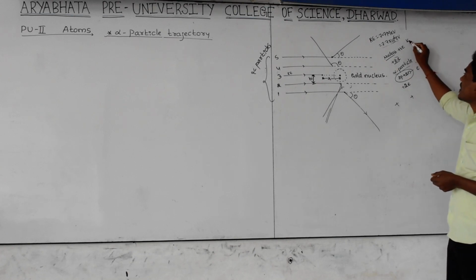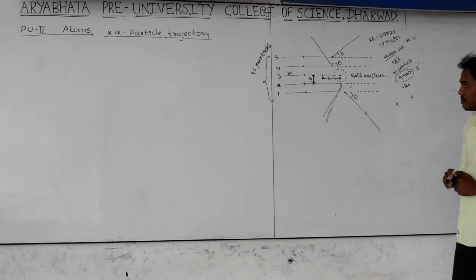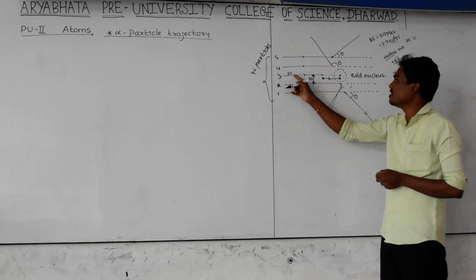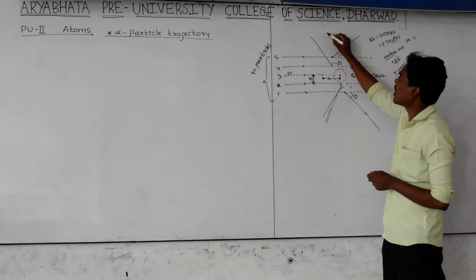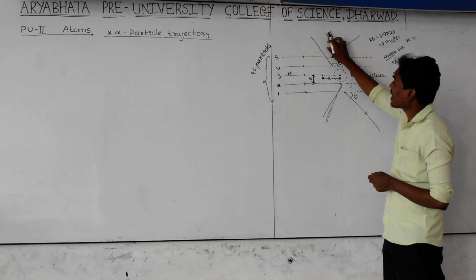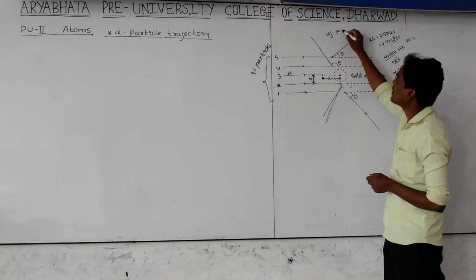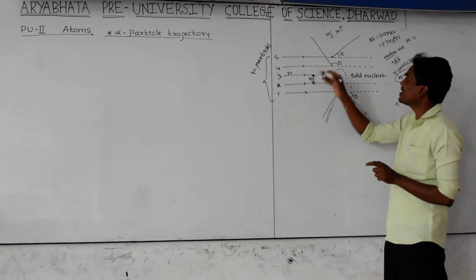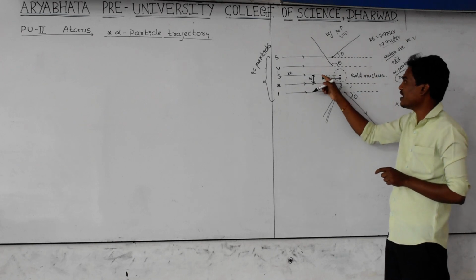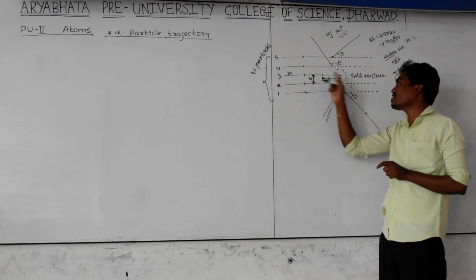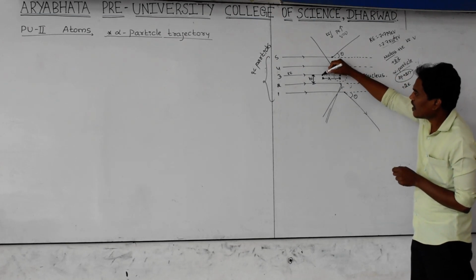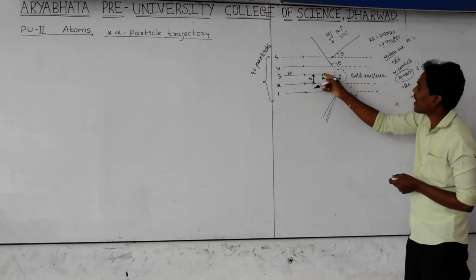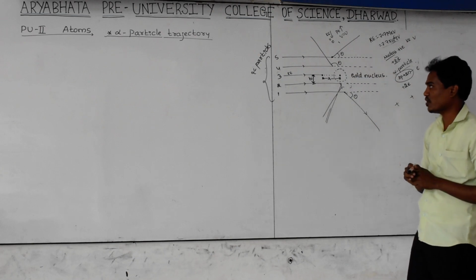As you know very well, kinetic energy depends upon the velocity of the particle. As velocity goes on decreasing, kinetic energy goes on decreasing, and correspondingly its potential energy goes on increasing. Whenever the third particle reaches this point, its velocity becomes zero, which means kinetic energy becomes zero, and at this point its potential energy becomes maximum.